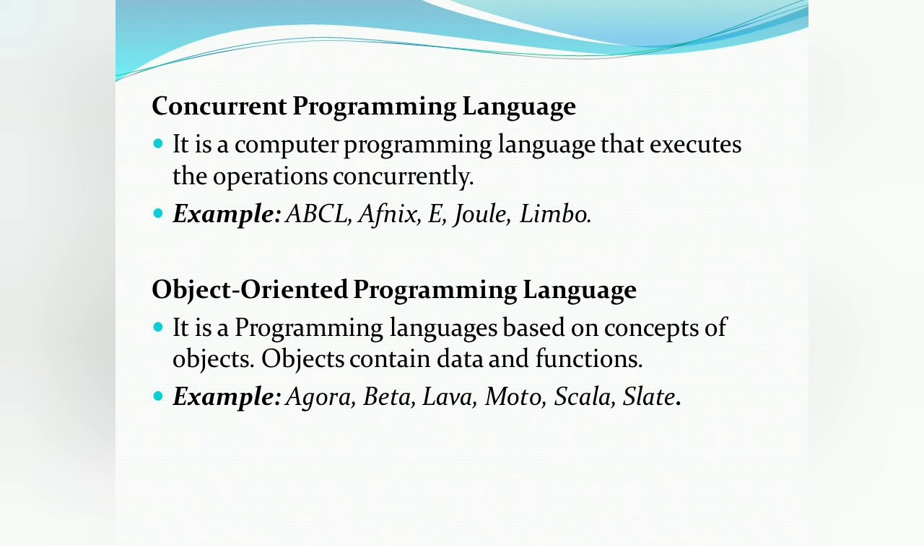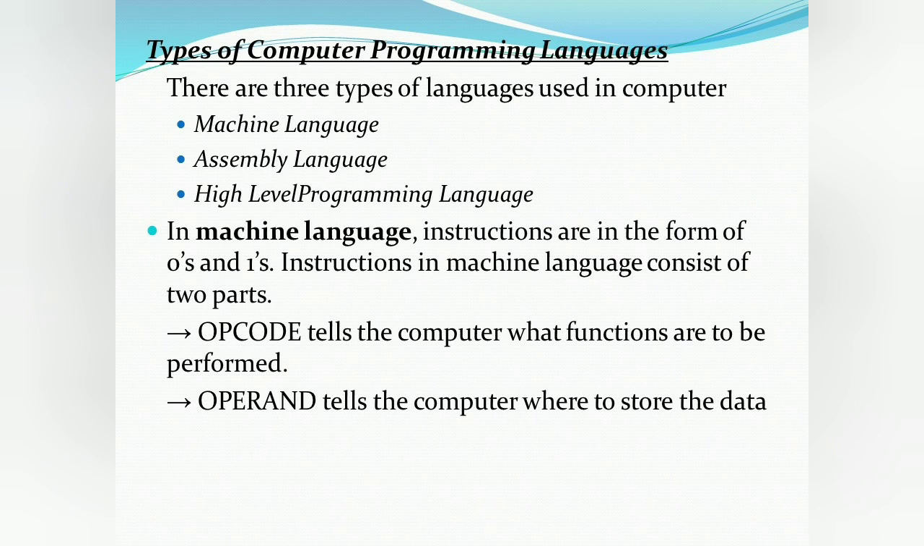Object-oriented programming language. It is a high-level programming paradigm based on the concept of objects, which may contain data in the form of fields, often known as attributes. In OOPS, computer programs bind related data and functions into an object and implement objects and their associated procedures to create software paradigms. The examples of object-oriented programming language: Agora, Beta, Lava, Moto, Scala, Slate.